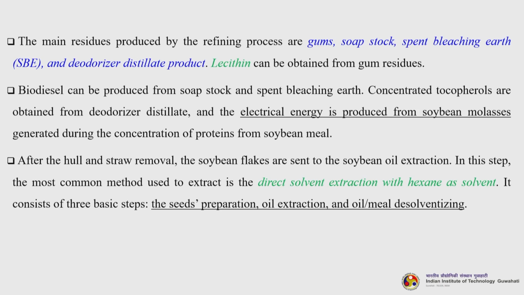After the hull and straw removal, the soybean flakes are sent to the soybean oil extraction. Now, in this step the most common method used to extract is the direct solvent extraction with hexane solvent, which I have already shown you in that schematic diagram. It consists of three basic steps: the seeds preparation, oil extraction, and oil and meal desolventizing.